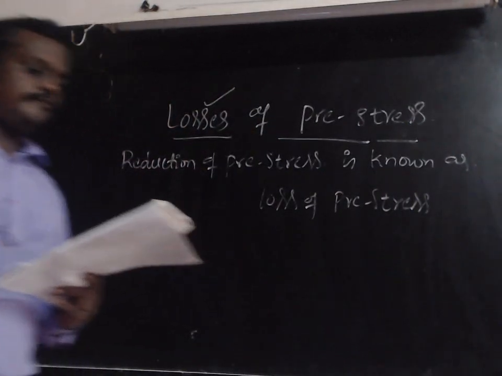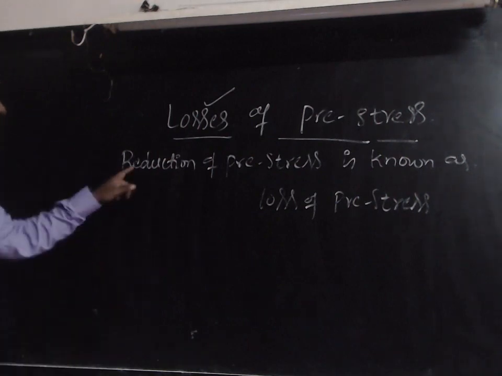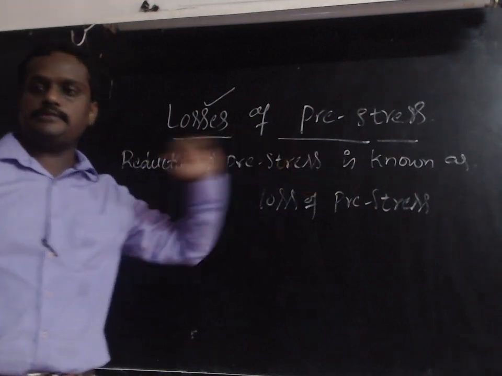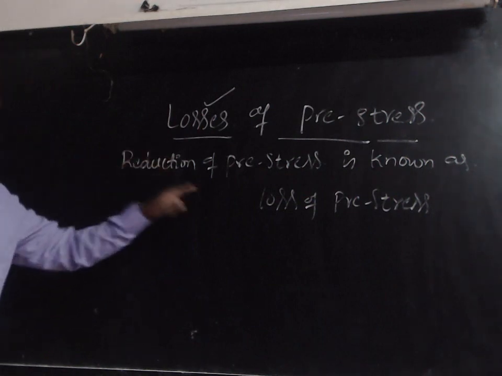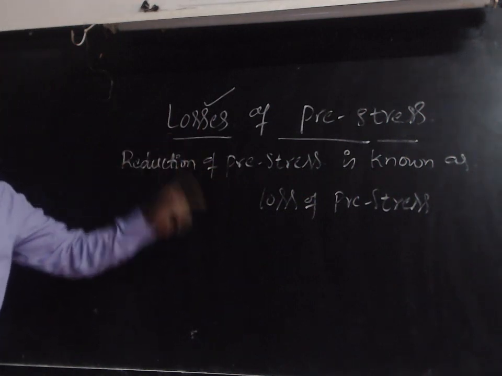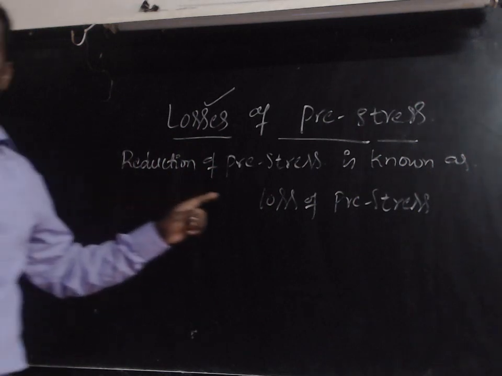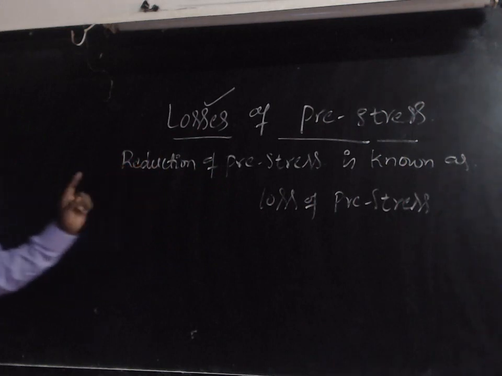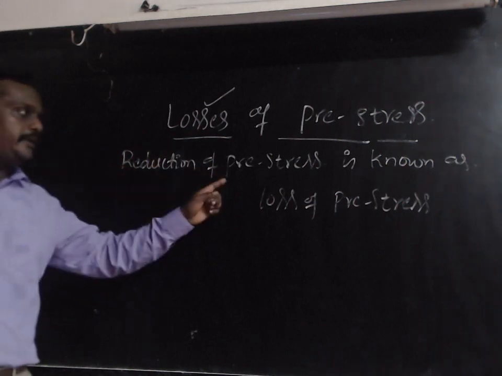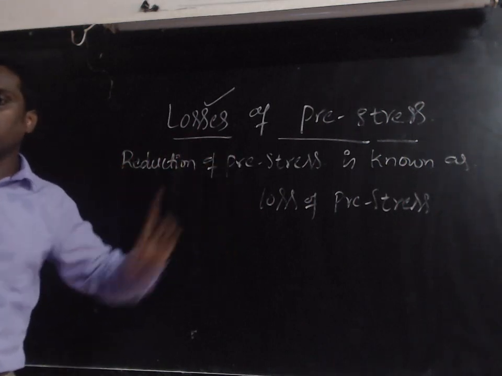That is the reduction of stress in the steel. The loss of pre-stress takes place in the steel material, not in the concrete, as we already know from the analysis of pre-stress. That's why the reduction of pre-stress is known as losses of pre-stress.